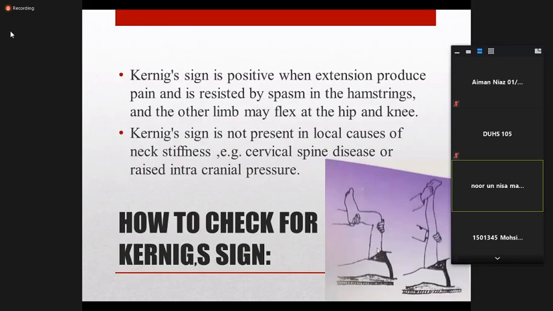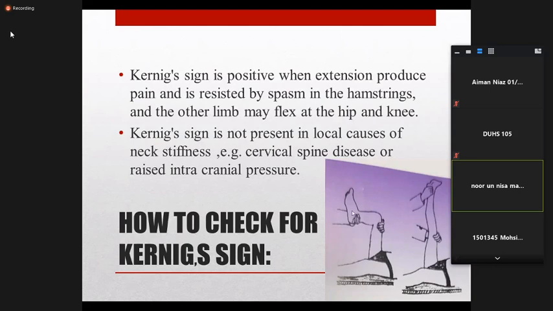Hold the limb over the hamstring muscle so it does not move. Flex the hip joint and the knee joint at 90 degrees. Then hold the upper part of the thigh with one hand, and with the other hand extend that limb at the knee joint.